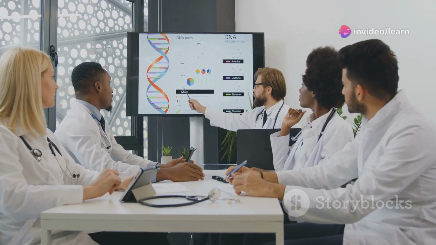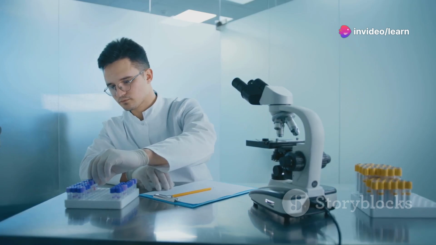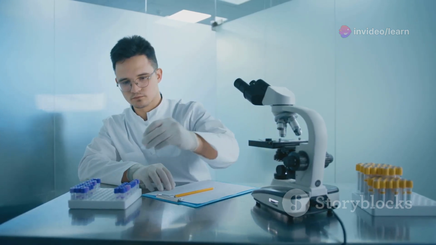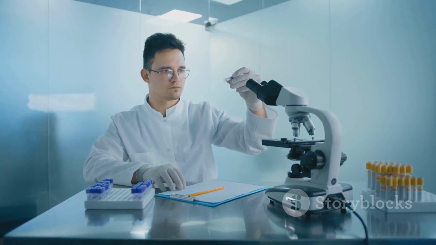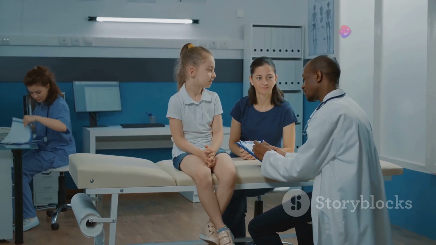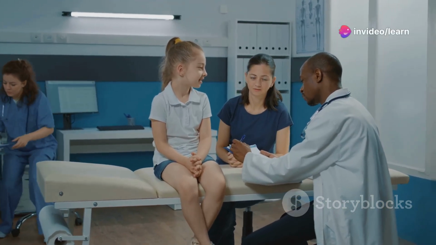Inherited clotting disorders are genetic predispositions that make an individual more prone to blood clot formation. These genetic factors can be passed down through generations, affecting multiple family members. Identifying a family history of DVT or clotting disorders is crucial for early detection and preventive measures.